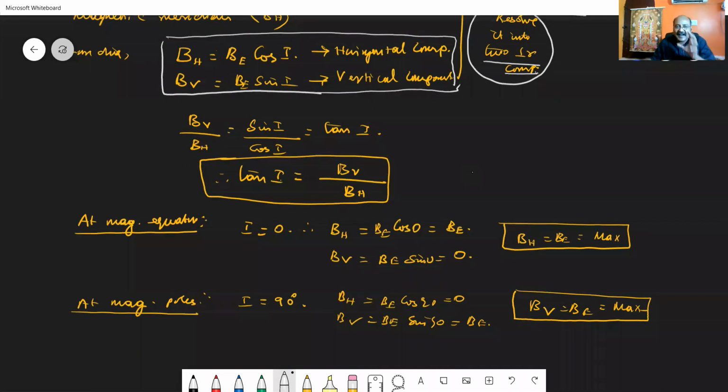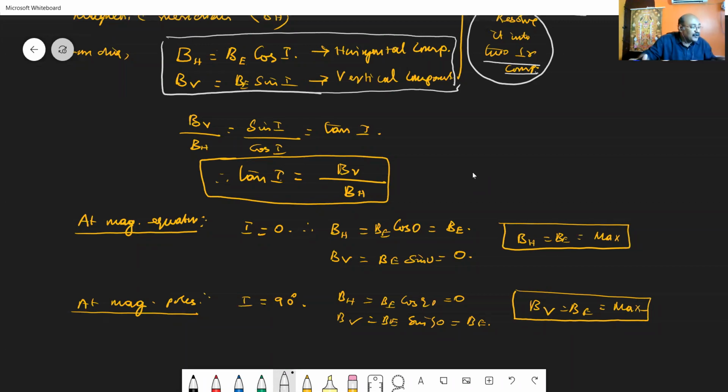We can calculate the vertical component value and horizontal component value at the magnetic equator and at the magnetic poles. If it is at the magnetic equator, then theta is considered to be 0. So the horizontal component is maximum and the vertical component becomes 0.